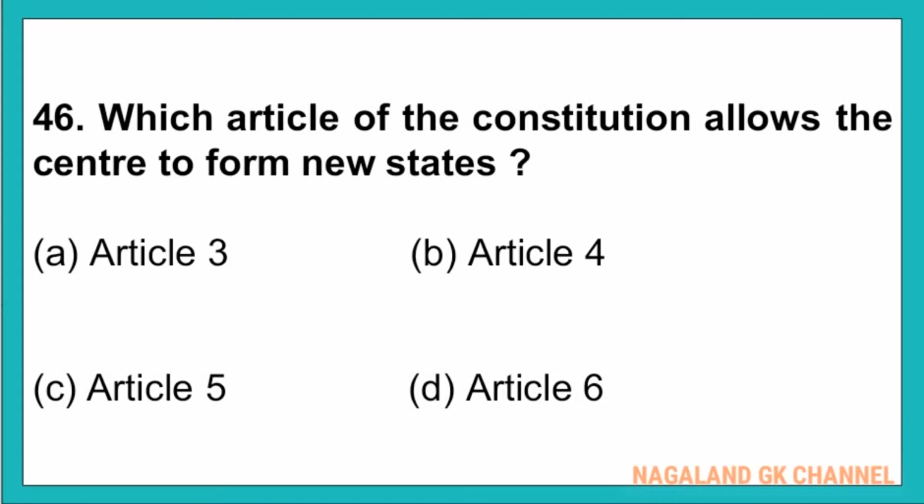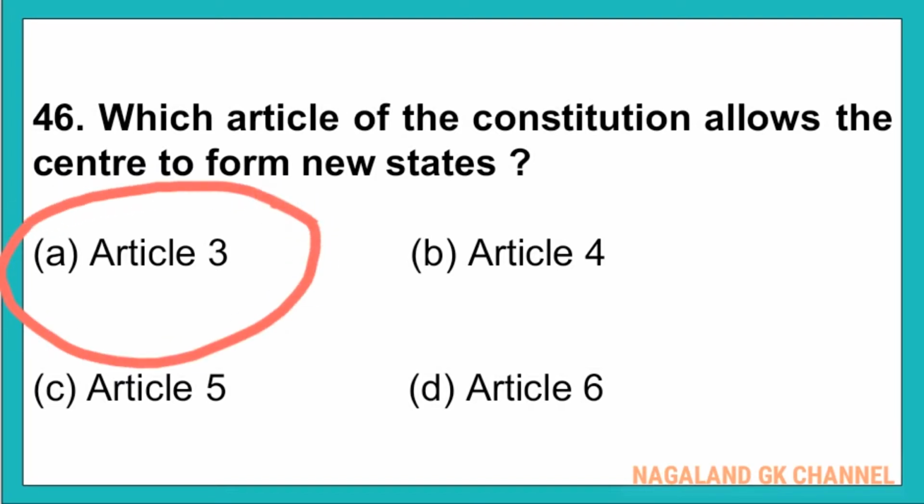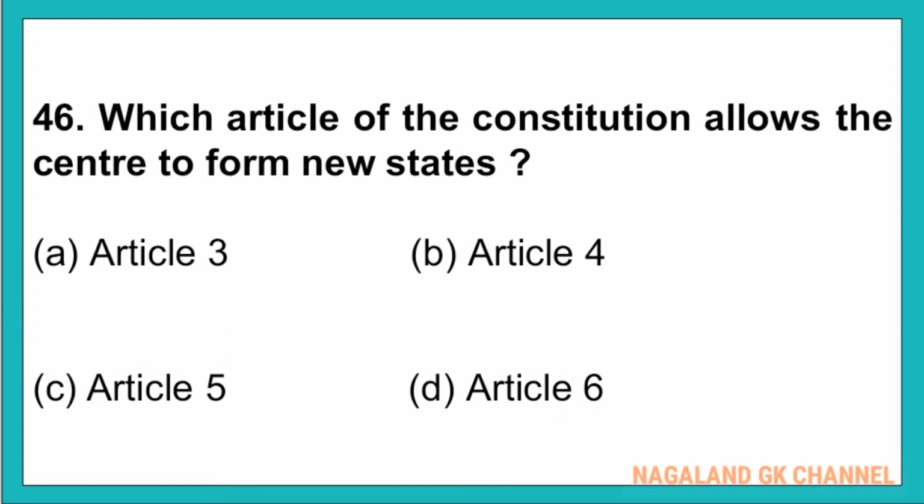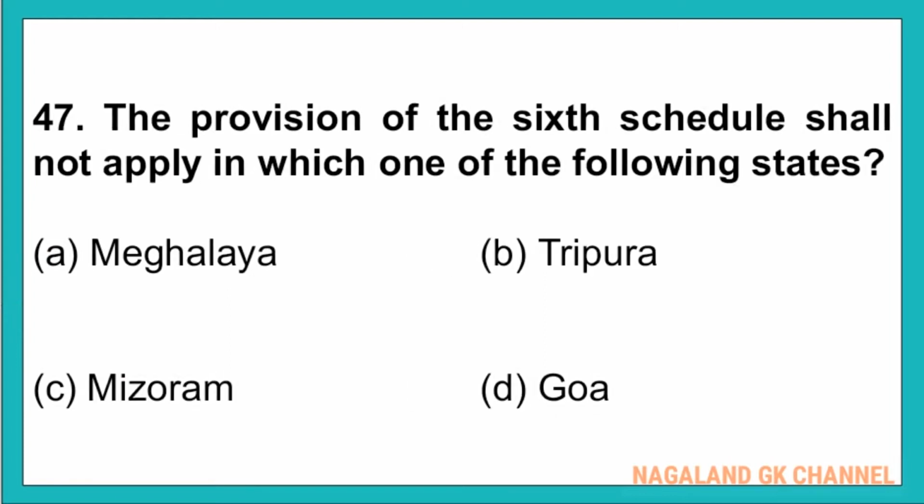And here, the correct answer is option number A, that is Article 3. And question number 47, the provision of the sixth schedule shall not apply in which one of the following states? The correct answer is option number D, that is Goa.